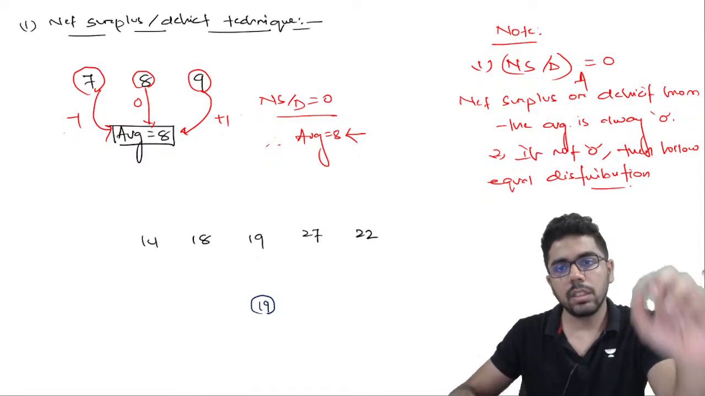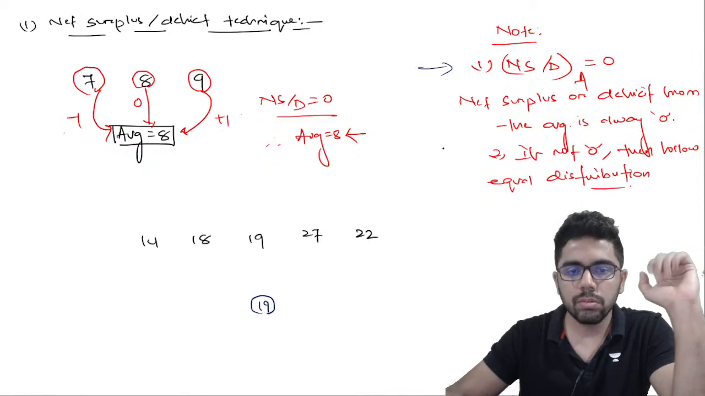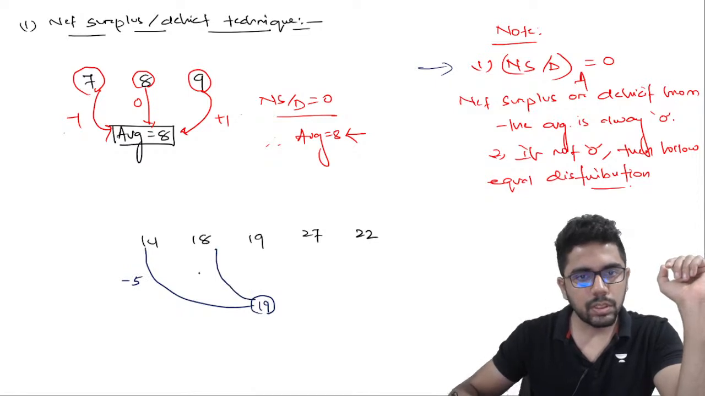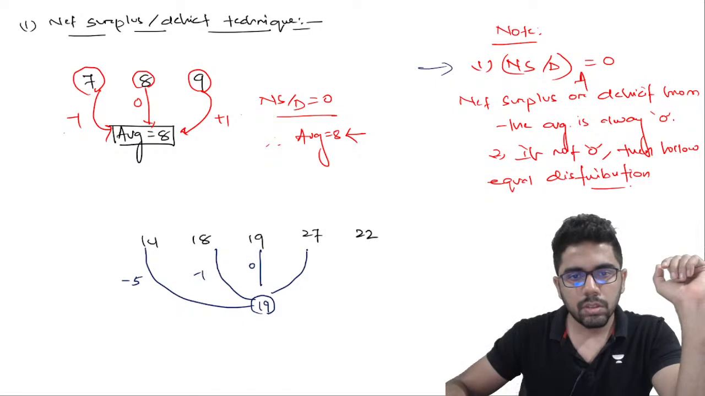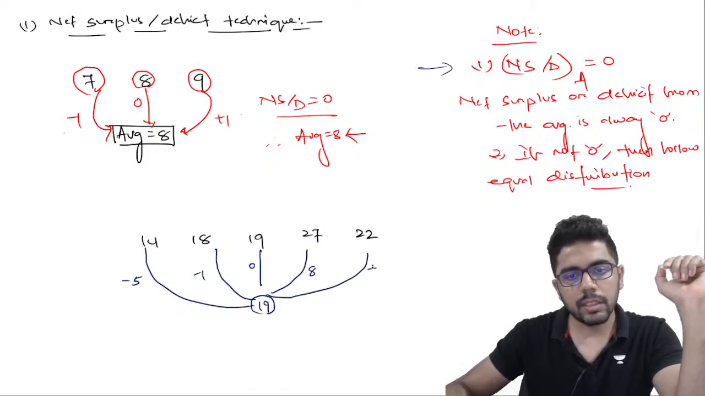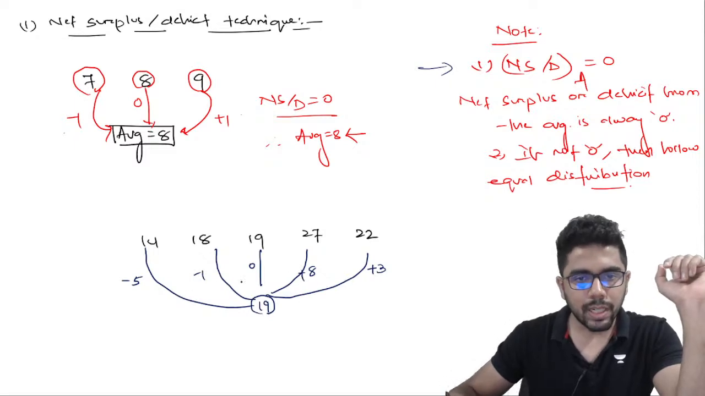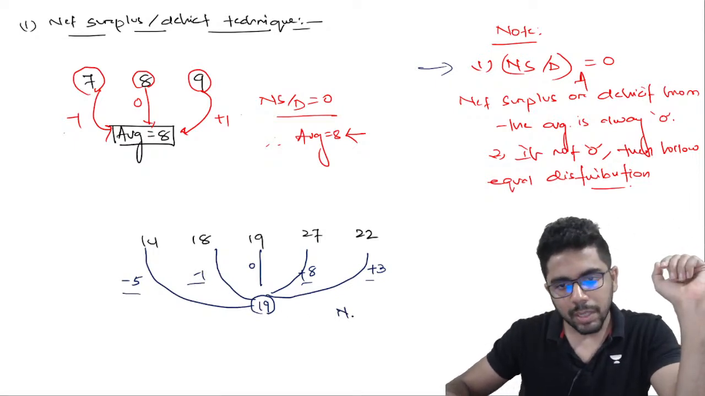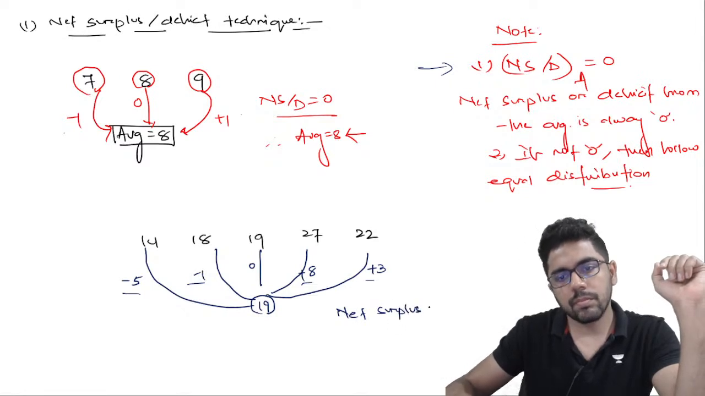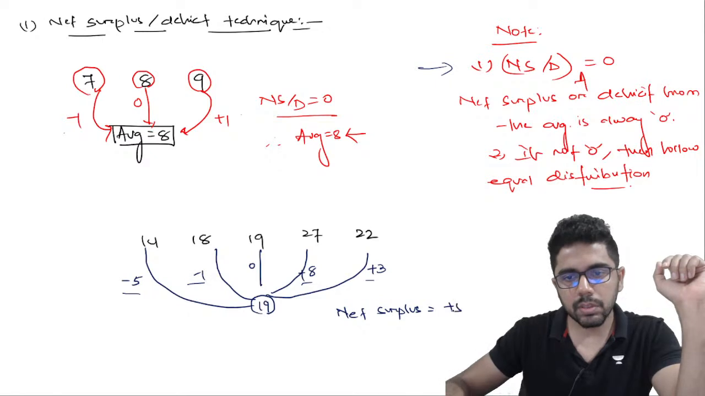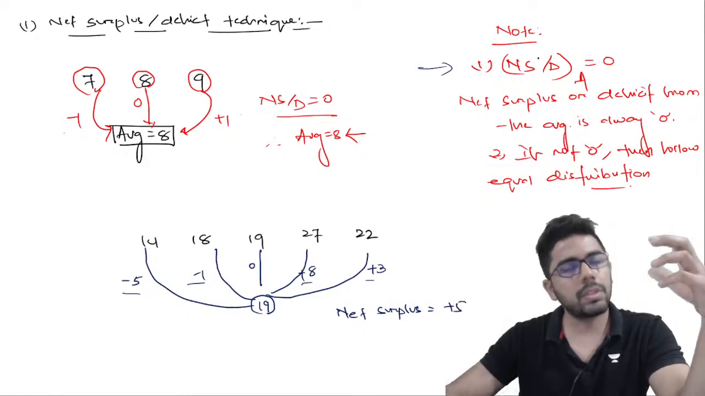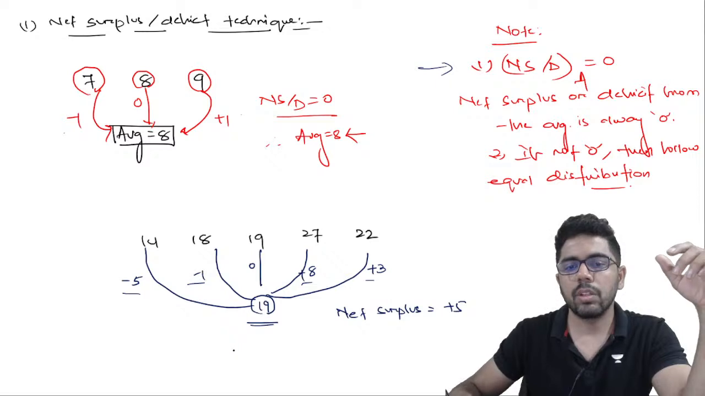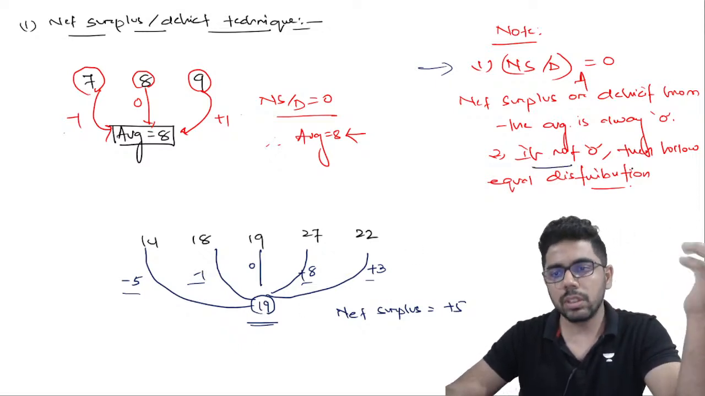So if average is 19, then the net surplus deficit from 19 should be 0. Let's check that. This is -5. This is -1. 0. 19. This is +8. And this is +3. So +8 +3 is +11, and -5 -1 is -6. So I am getting a net surplus. +11 -6, I am getting a net surplus of 5. Because 0 did not come, whereas adding surplus and deficit should have given 0, and in the end a surplus is coming, that means 19 is not your average. So what will the average be? We go to the second point: if not 0, then follow equal distribution.